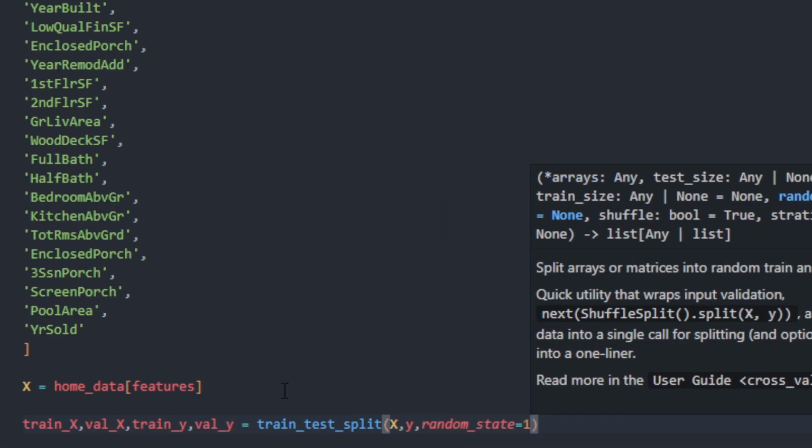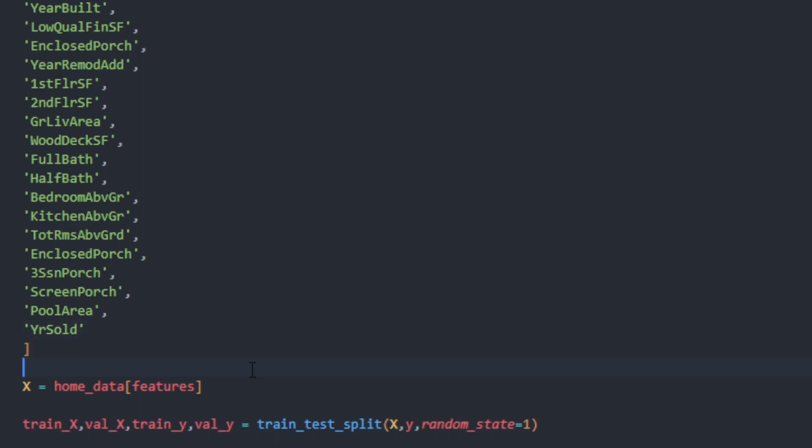There's a lot going on here, and I want to walk through that with you guys real quick. So essentially what we're doing is we're taking these 4 variables, train X, validation X, train Y, validation Y, and splitting the data up into a 70-30 split somewhere. I actually don't know if that's the exact amount, but that's what it was described to me as. So we have this random split in the data, and we of course have our X of features and Y right there for our target, and it's able to store the split of X and Y in these 4 variables.